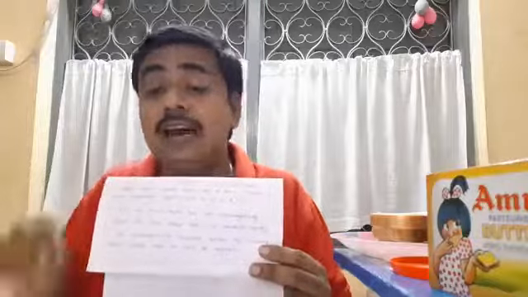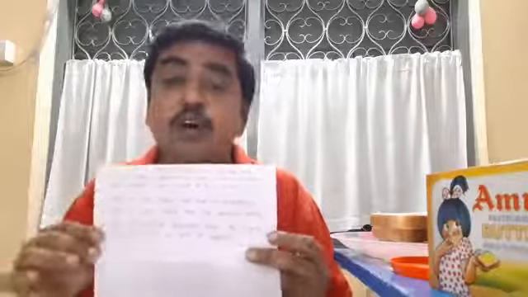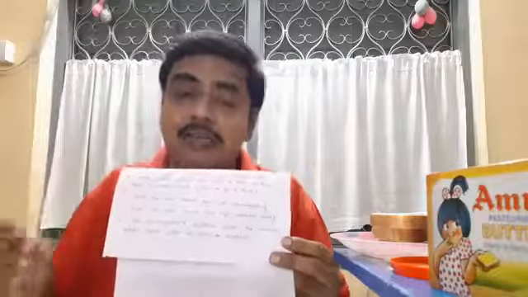Then the second condition: both the atoms should have high electronegativity. Third point: both the atoms should have high ionization energy. Fourth point: the electronegativity difference between the combining atoms should either be 0 or negligible. So these 4 conditions are required for the formation of a covalent bond. Now we will discuss one example, one molecule, and see how they form this covalent bond.